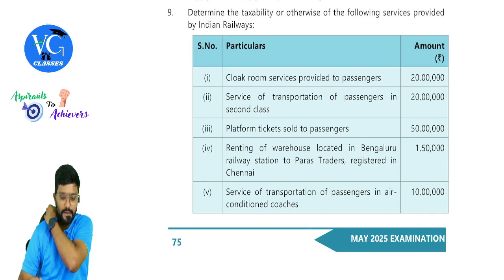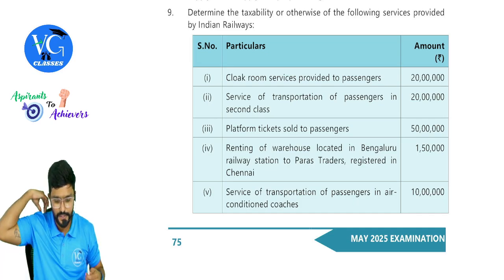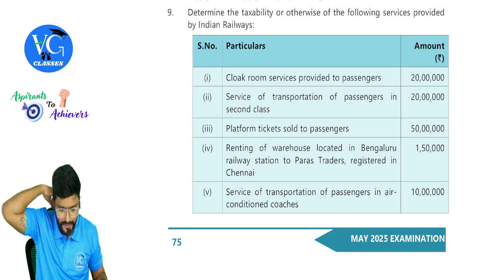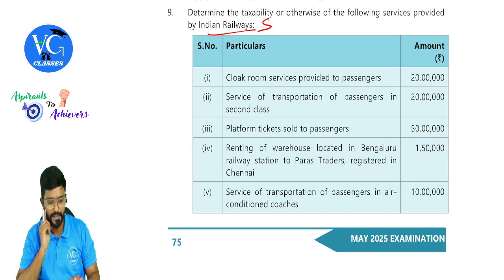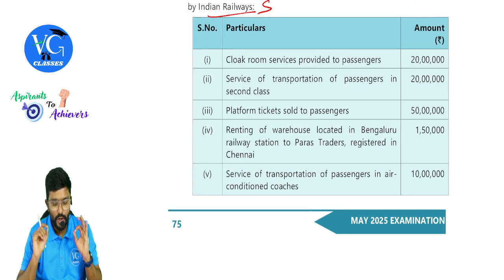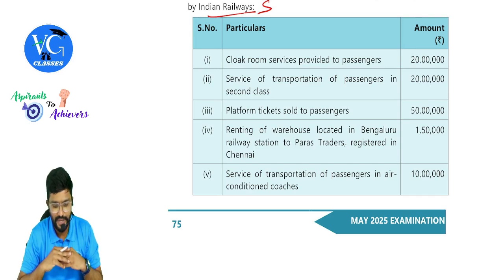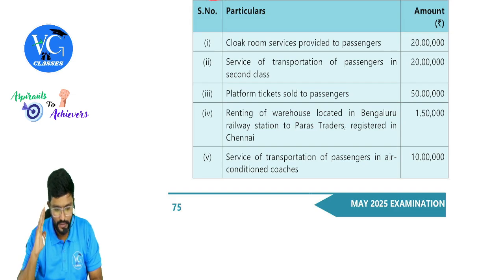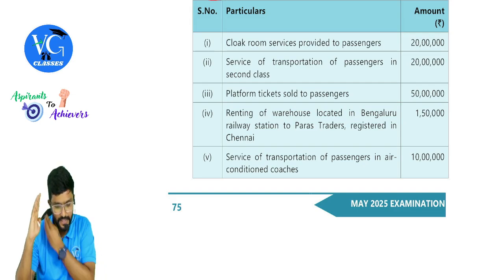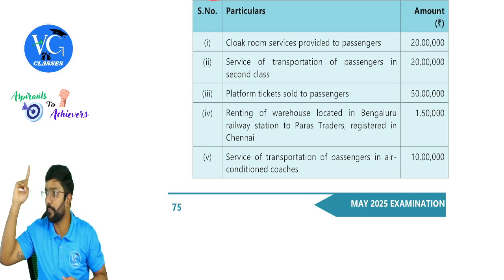Determine the taxability or otherwise of the following services provided by Indian Railways. Okay, the supplier is Indian Railways, guys. Cloak room services provided to passengers. Services of transportation of passenger in second class. Platform tickets sold to passengers. Renting of warehouse located in Bangalore railway station to Paras Traders registered in Chennai. Renting of immovable property. Is it taxable?